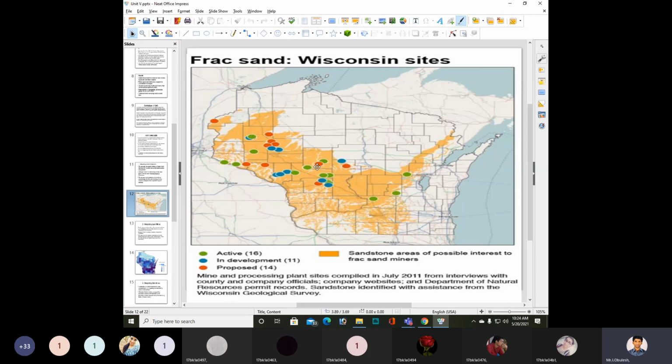The light yellow indicates sandstone area of possible interest to frac sand miners. You need to see the diagram carefully.